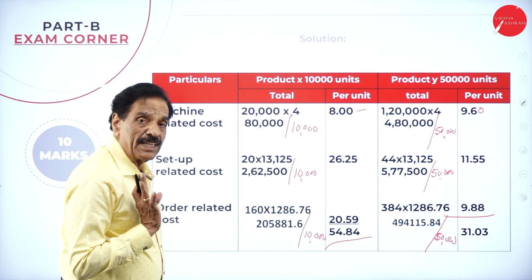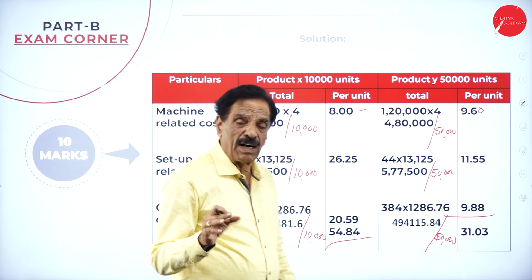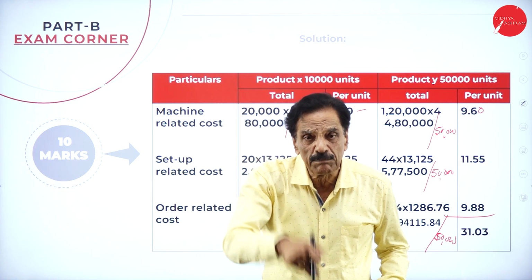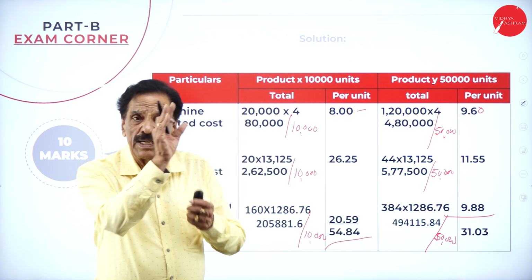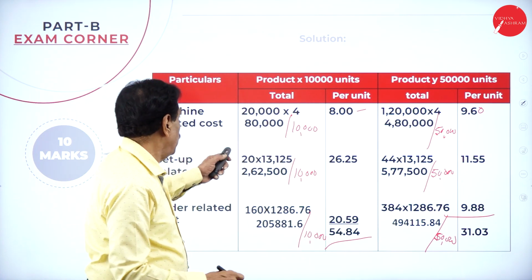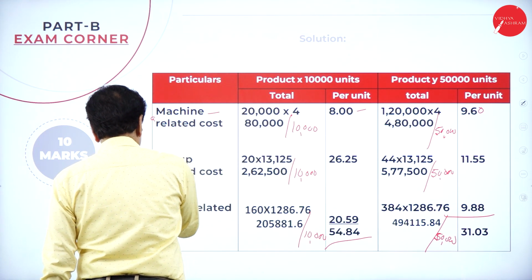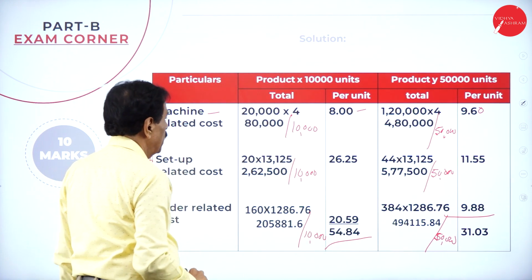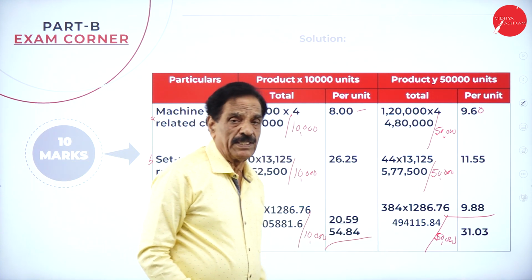Easy way of calculating. In the ordinary method, add all and divide by the number of hours. Whereas here you divide into activities, called A, B, C, three activities. One activity is machine related, this is A. This is B. This is C. Activity base has been made, and you find the cost per unit.